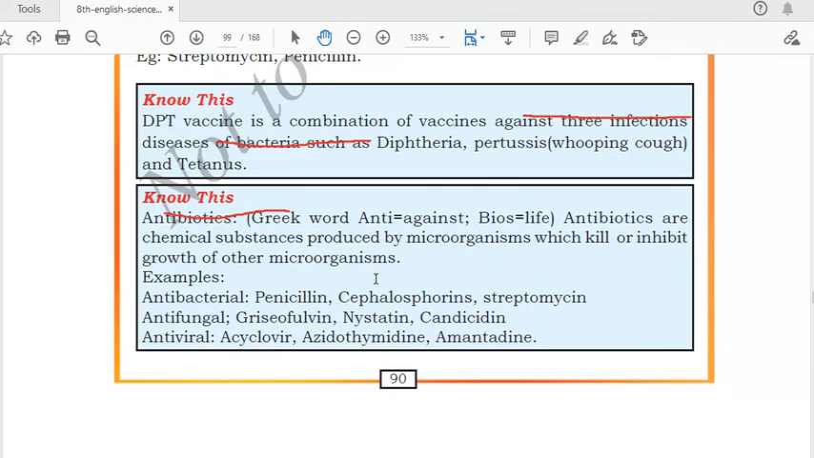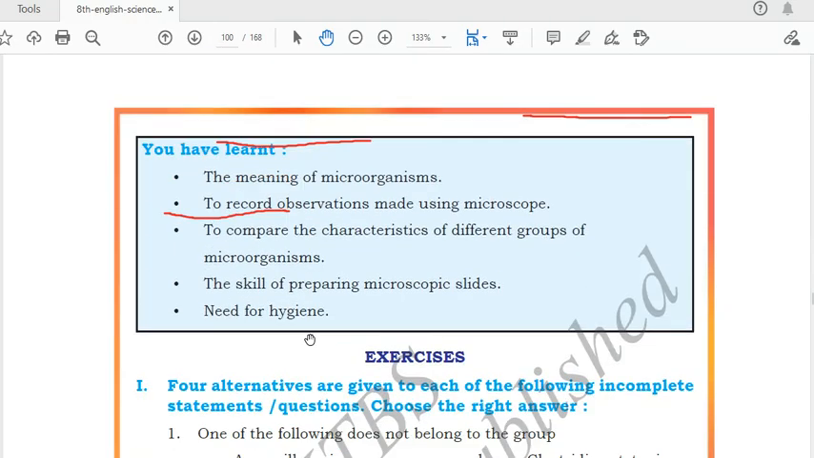Antibiotics. A little bit you should know about antibiotics also. They are chemical substances produced by microorganisms which kill or inhibit the growth of other microorganisms. These antibiotics are prepared from microorganisms only, and they are used for killing or stopping the growth of other microorganisms. For example, penicillin is one antibiotic, and streptomycin is also one. Any two or three antibiotic names you should remember. Penicillin and streptomycin is enough. These are used as antibiotics.